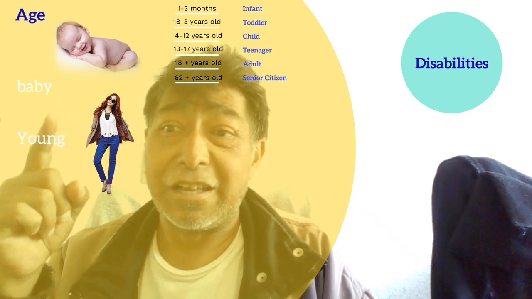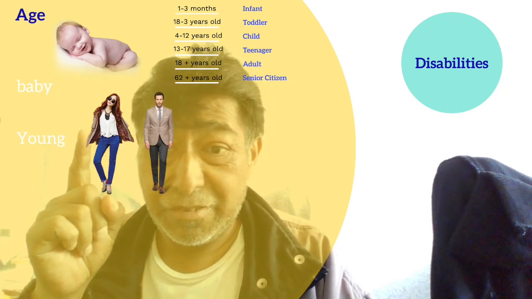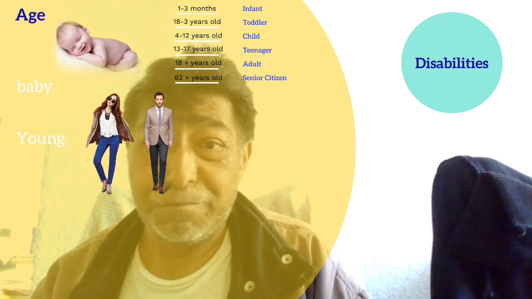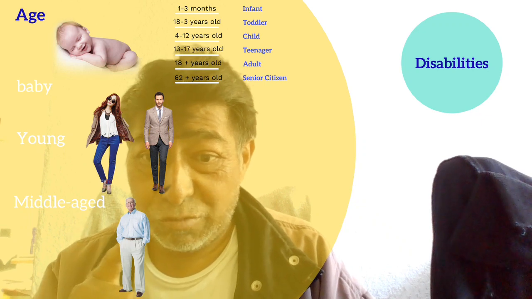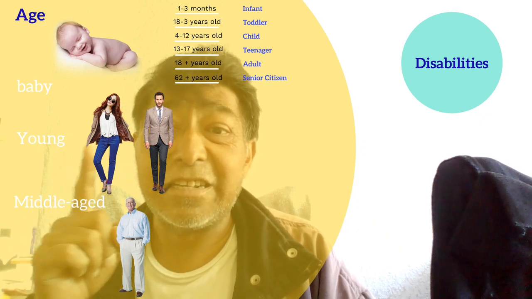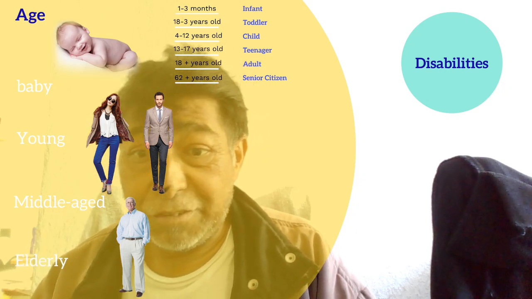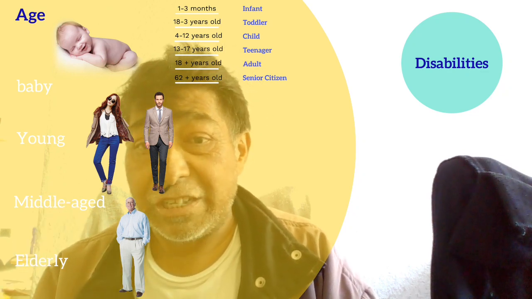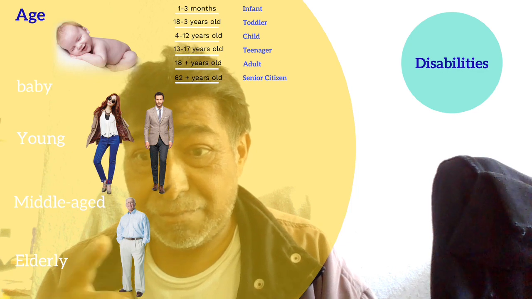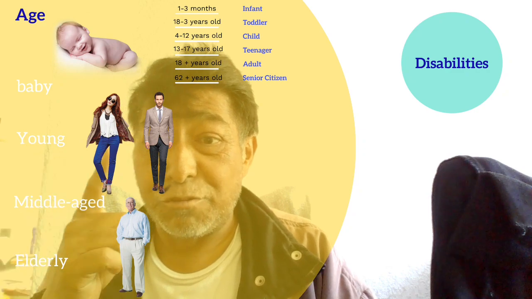Now, here we have this age. Baby, young. We have the baby, and we have a young girl. These are young people. So, middle age. Here we have these characteristics. Let's analyze the characteristics of these people. Elderly people are considered people with more than 60 years. Middle-aged people, like this guy, and young people like the girl and the baby.